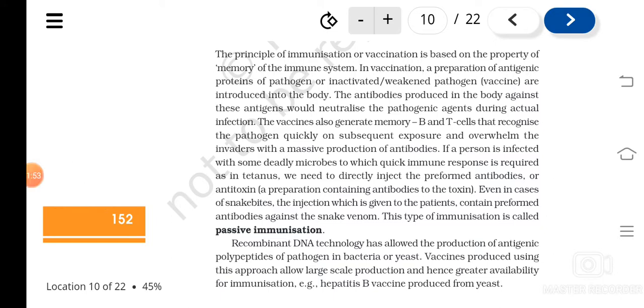And passive immunity, for example, is the prepared anti-venom or anti-tetanus toxins, which contain the prepared antibodies.